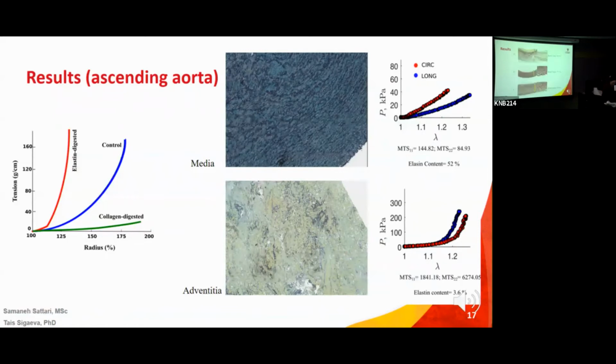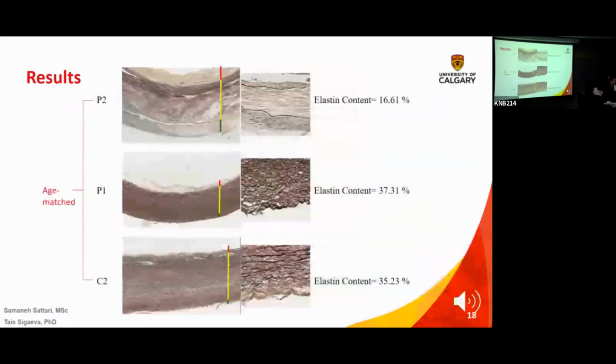Without showing too many of these results, there's a lot of curves, as you might imagine, but let's just look at this. What do I have here? I have Movat stains, staining elastin, collagen, proteoglycans, the nuclei, I believe, and what's the fifth one?